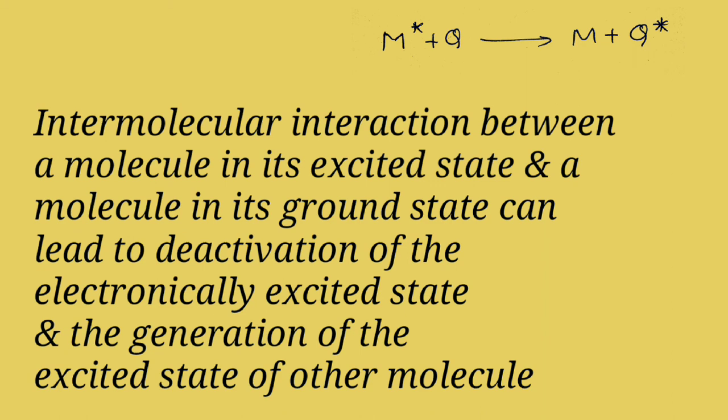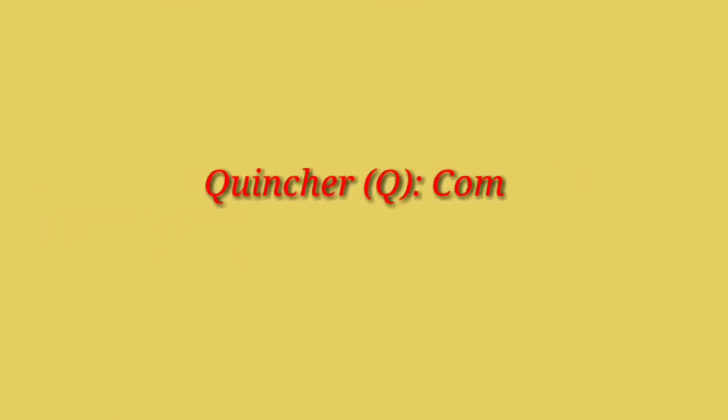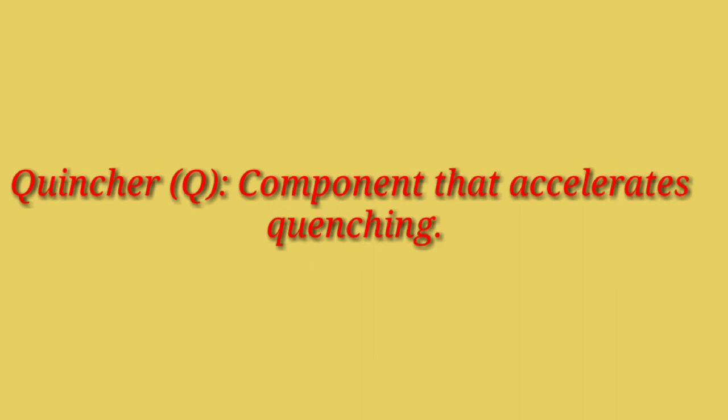Here the molecule M, after transferring all its energy to Q, comes back to ground state. The process of returning back to ground state is radiationless process. Thus, bimolecular deactivation is known as quenching. The component that accelerates quenching is known as quencher and it is represented by capital Q.